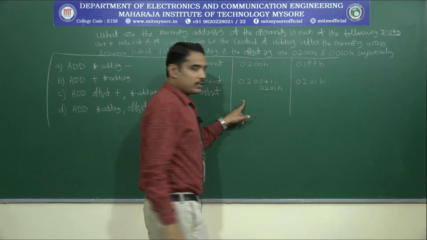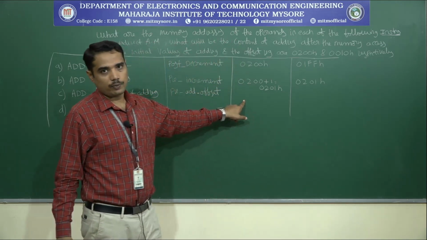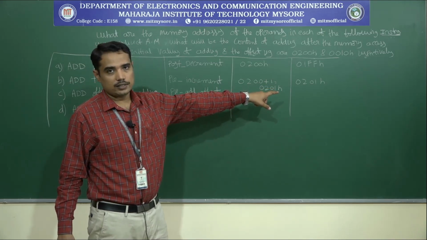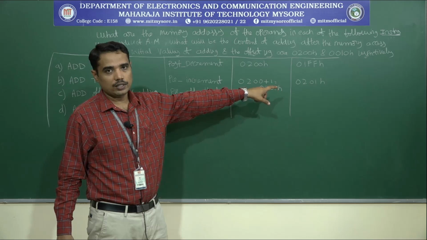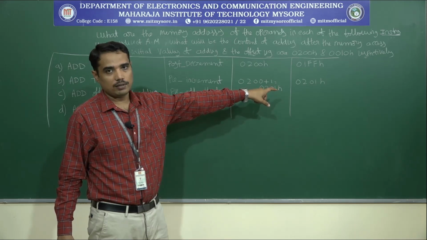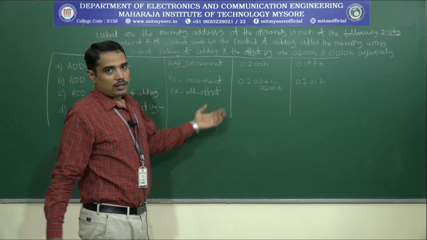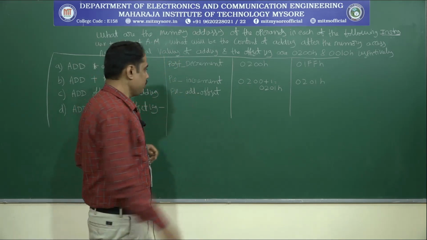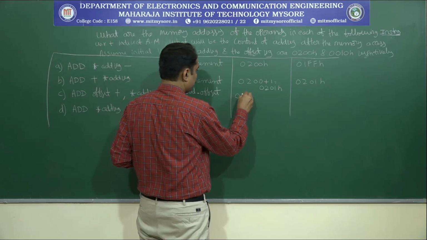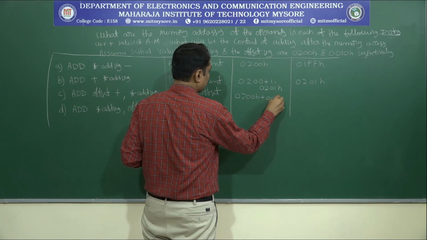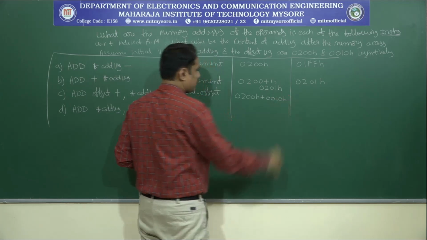First, I have to update the address register, and then I can see in the later state what will be the value of the operand or the address register value. Since we have to add before, that means I have to add 0200H with 0010H.